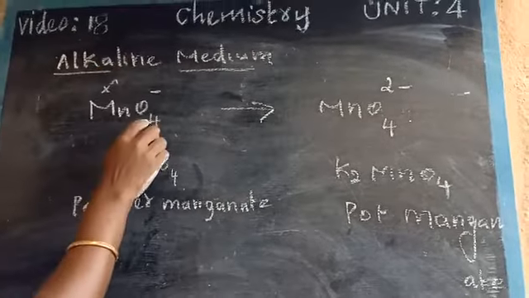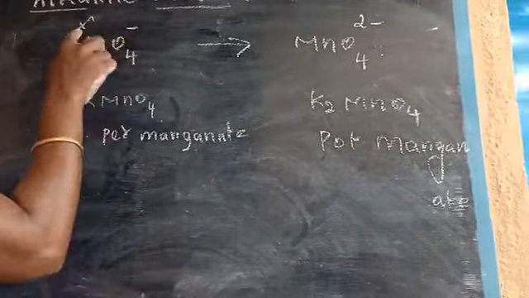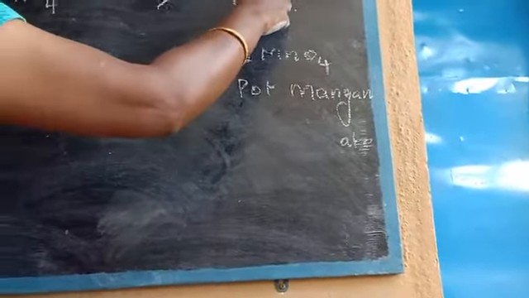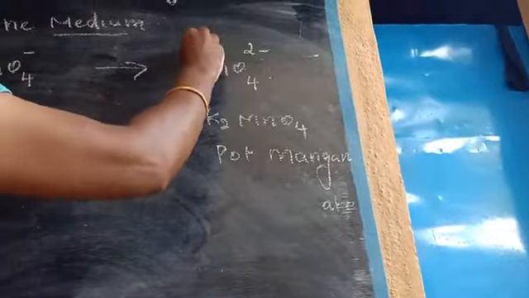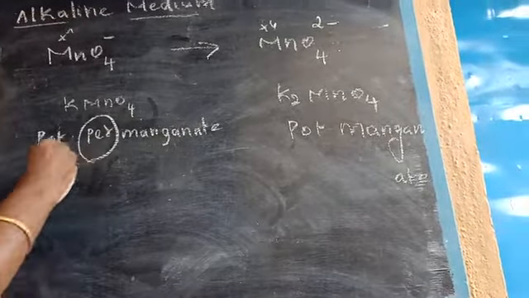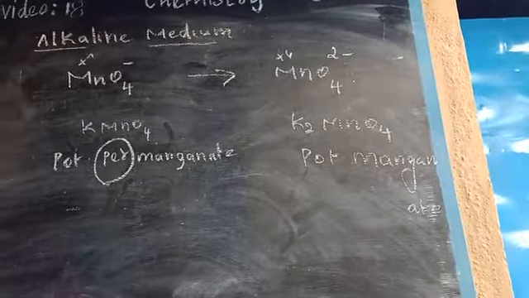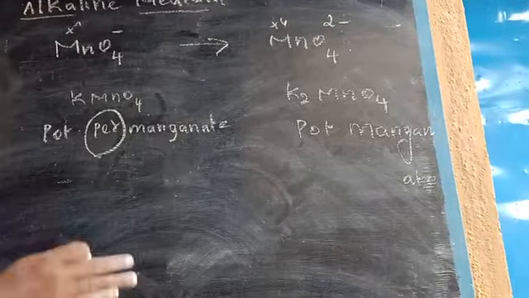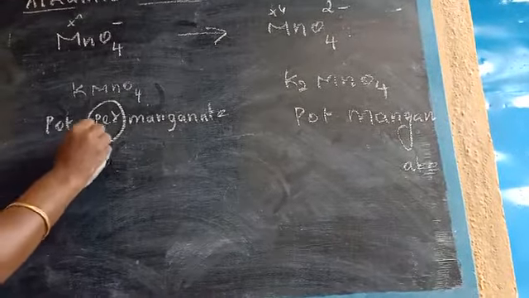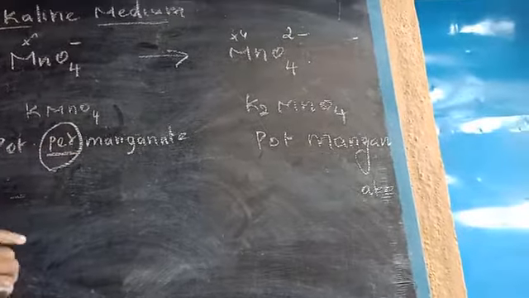That is plus 7, that means 4 2s are 8, 8 minus 1, 7. Here, 4 2s are 8, 8 minus 2, that is 6. So for the higher oxidation state, we use the word per. So hereafter don't get confused, children. Permanganate, manganate: among these, the highest oxidation state gets the word per.